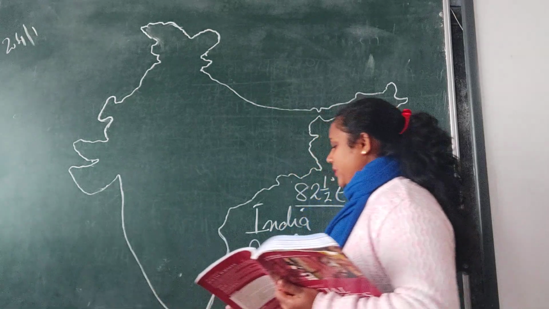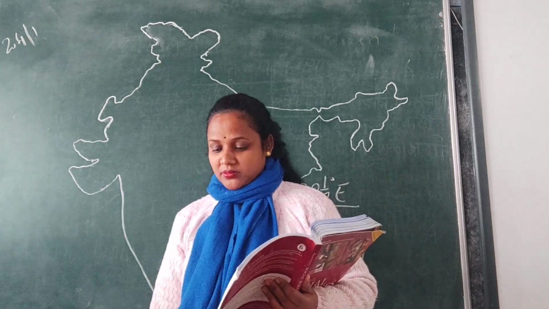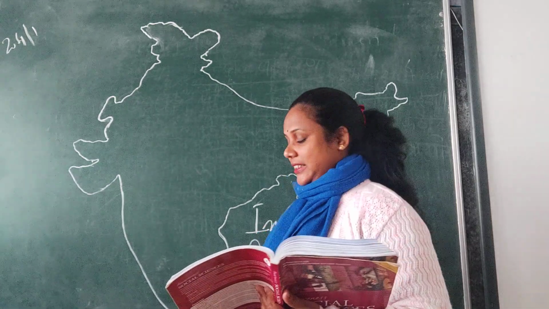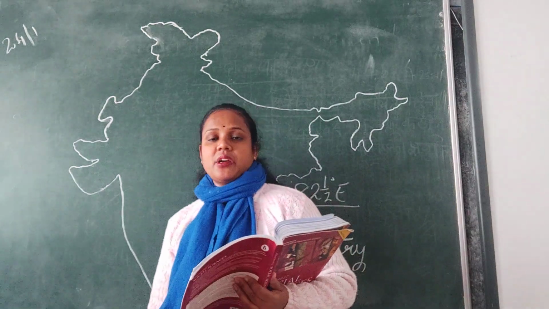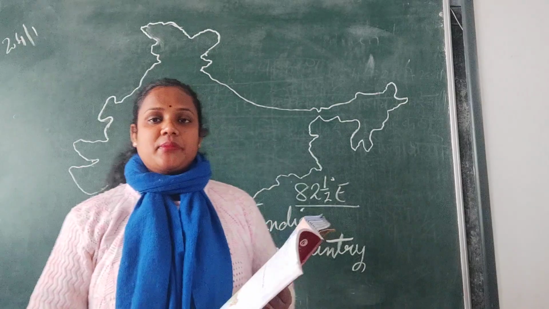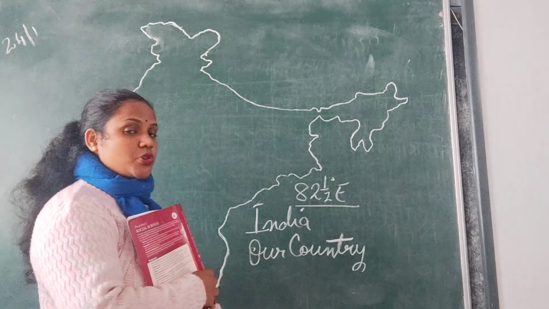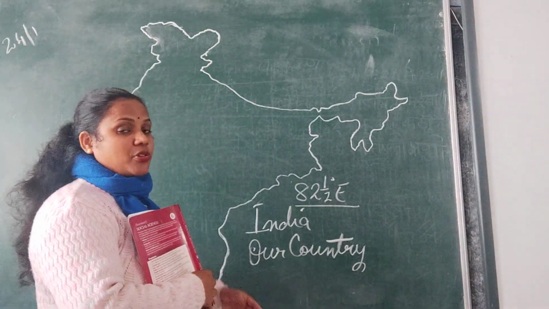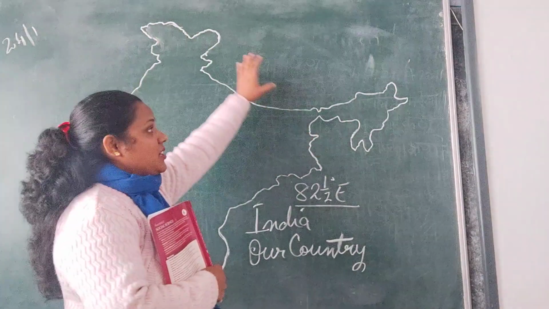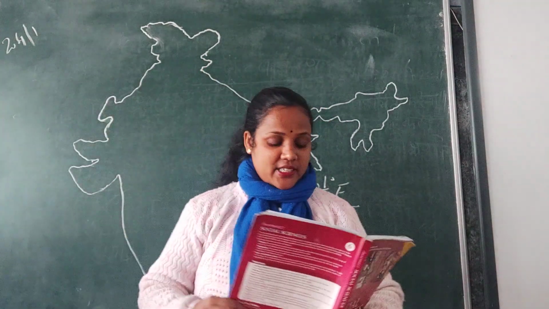And then somebody asked me why Sri Lanka is shown in India's map. I gave you a reason also, because of the latitudes, but there is also one more reason: the ocean laws. According to the ocean laws, up to a few kilometers, whatever water bodies come into the boundary of a particular country will also fall into that area. So because of the ocean laws, Sri Lanka is shown in the map of India. We have got these neighbors.